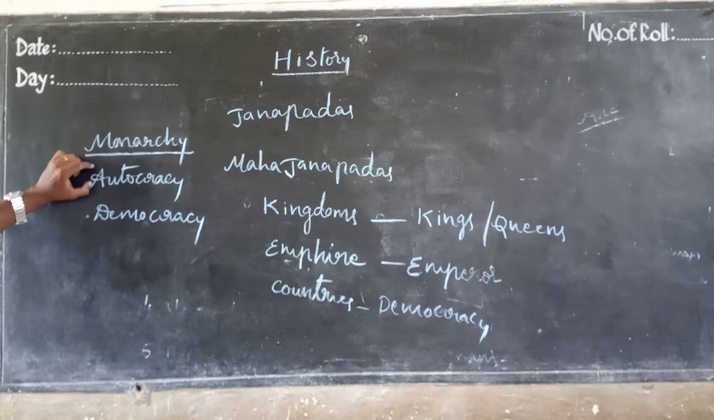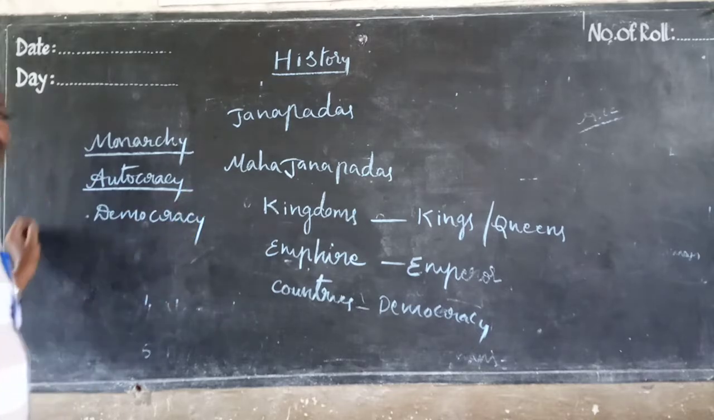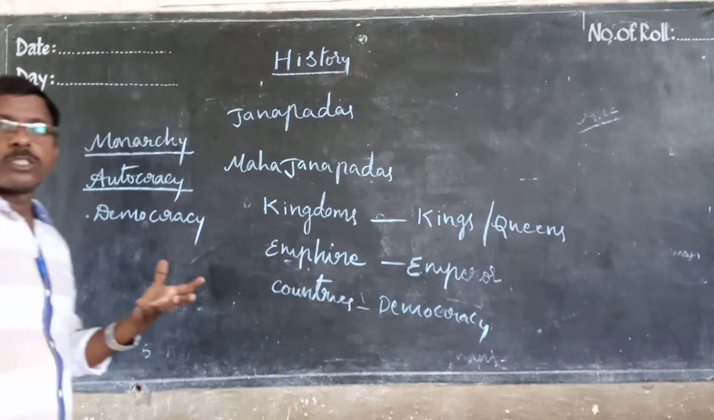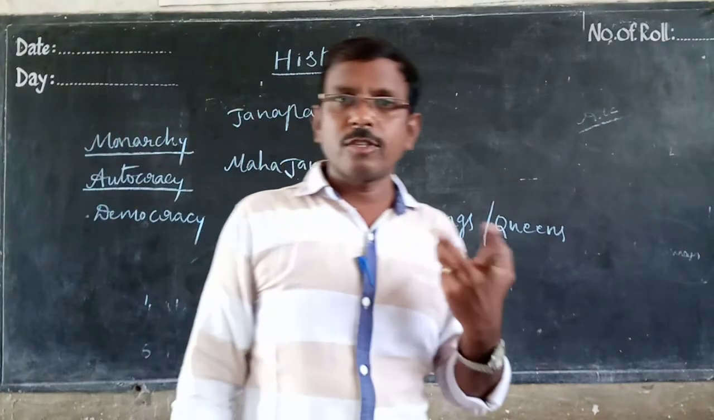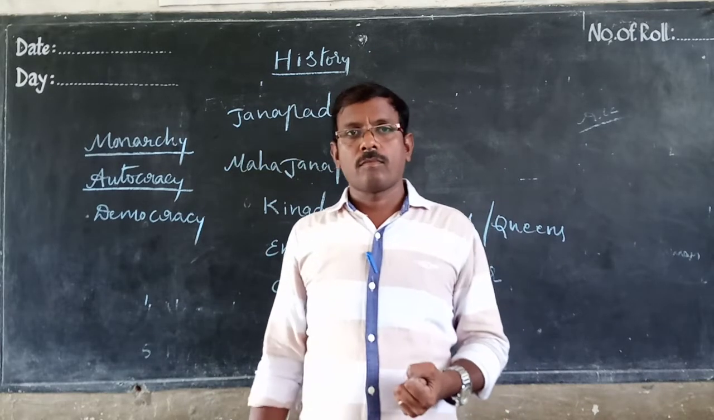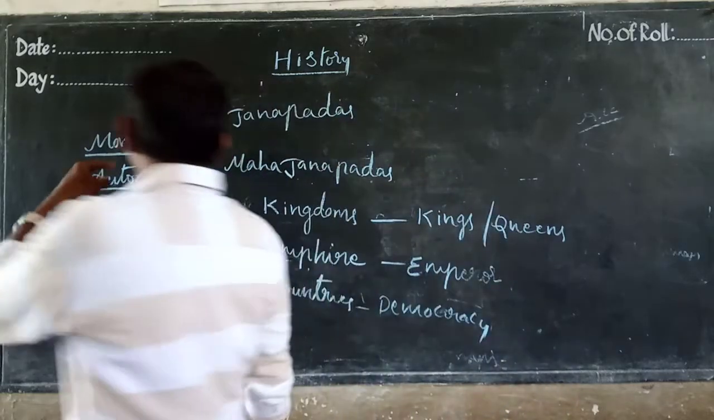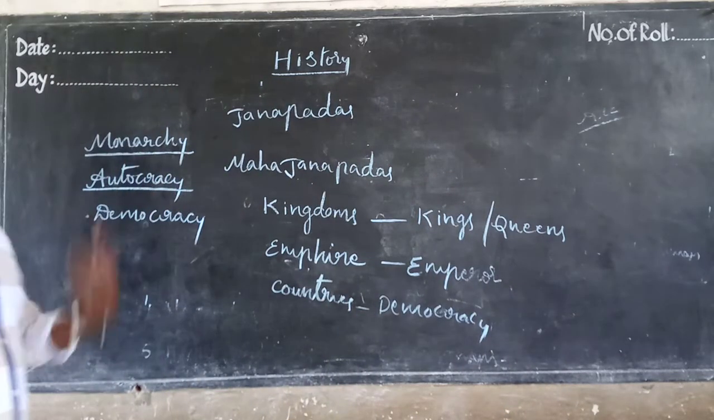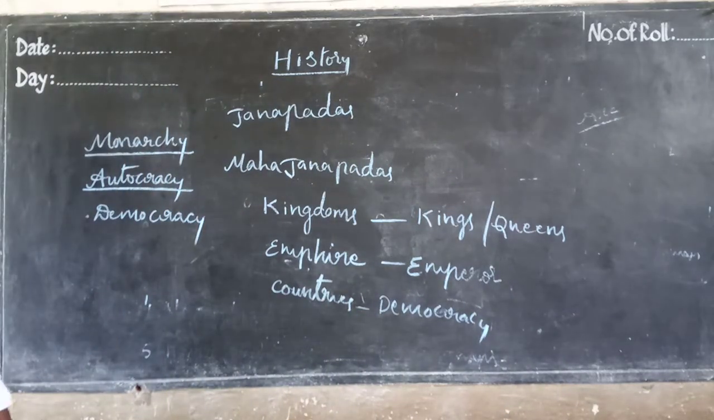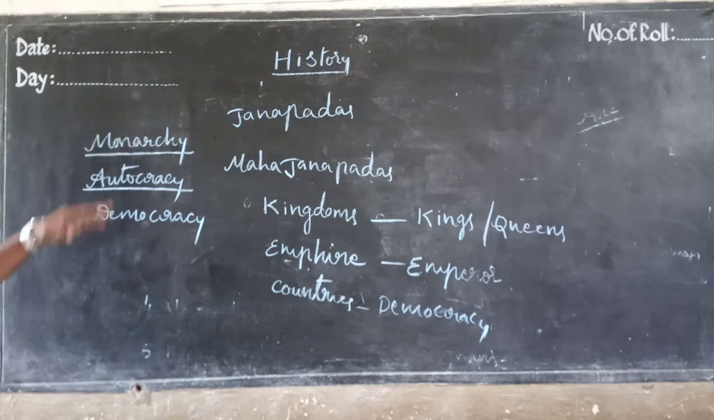Aristocracy, or autocracy, means the sovereignty is vested in some group of people. Sovereignty means total power. That is called autocratic rule. Some groups of people rule here and control others.